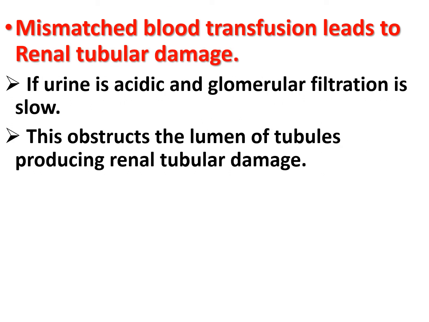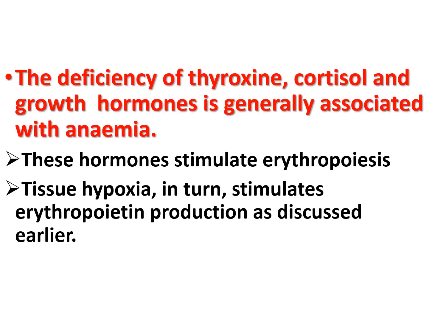Mismatched blood transfusion leads to renal tubular damage. If the urine is acidic and glomerular filtration is slow, the free hemoglobin passing through the glomeruli is precipitated in the tubules as acid hematin, and that acid hematin obstructs the lumen of the tubules and produces renal tubular damage. So in mismatched blood transfusion there is renal tubular damage.